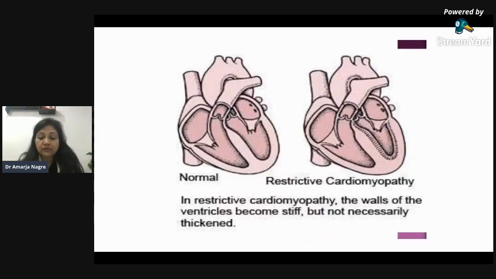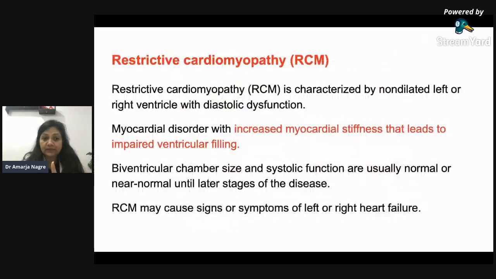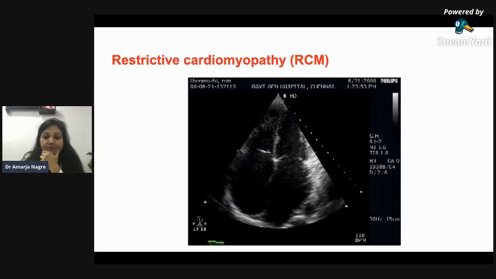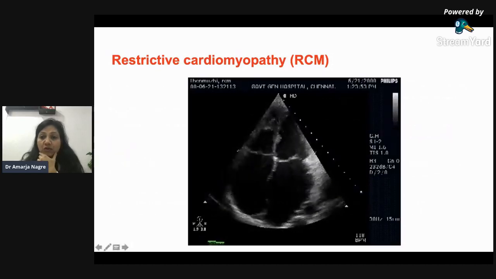The other cardiomyopathies which we should be aware of, in which diastolic dysfunction may be present, is the restrictive cardiomyopathy. The walls of the ventricles may be stiff but not necessarily thickened, so that is why we may not be able to diagnose it, because we will not find dilated or hypertrophic walls. But still, there is something which you should always know about restrictive cardiomyopathy, and this is the diagnosis. This is a spot diagnosis. How is the diagnosis of restrictive cardiomyopathy done?